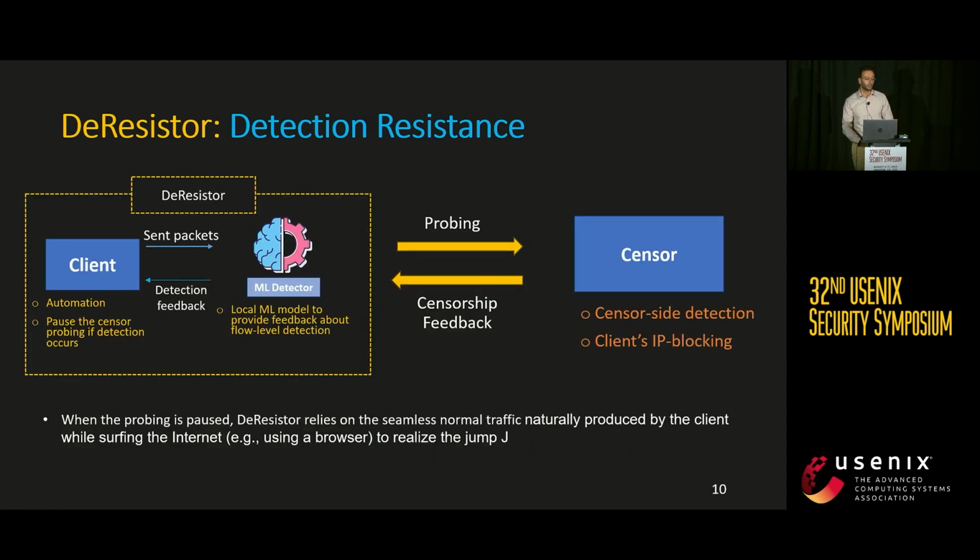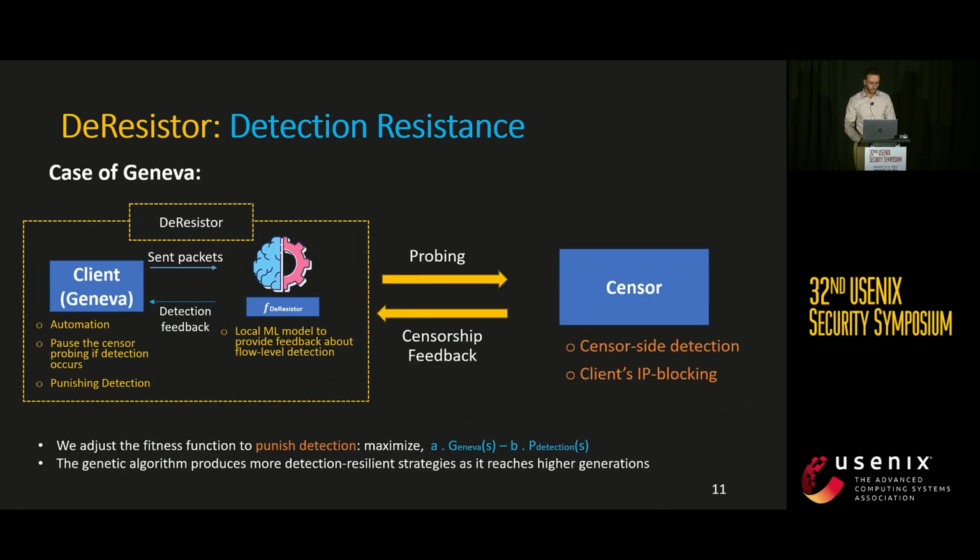Now, this is how the probing phase will look like when we use DeResistor. The per-flow detection feedback is provided by a local machine learning model. It is incorporated in DeResistor setup, and we call it FDeResistor. Now, if the client is specifically trying to run Geneva with DeResistor, an additional layer of protection can be made by punishing detection in the fitness function of Geneva. This will force Geneva into making more detection-resilient strategies.